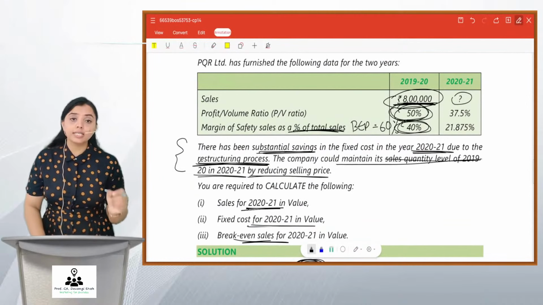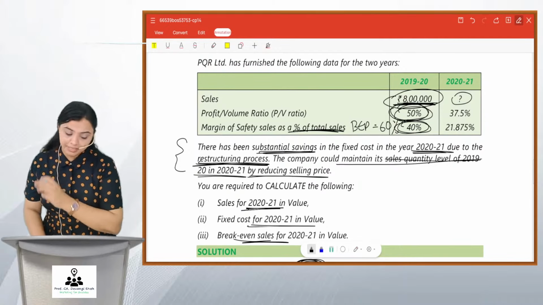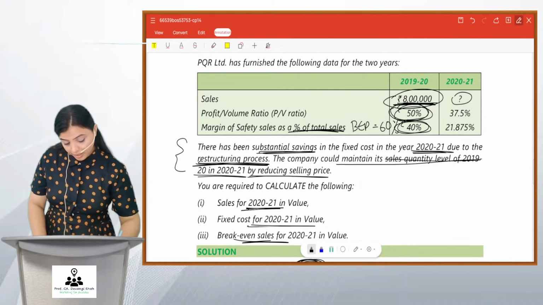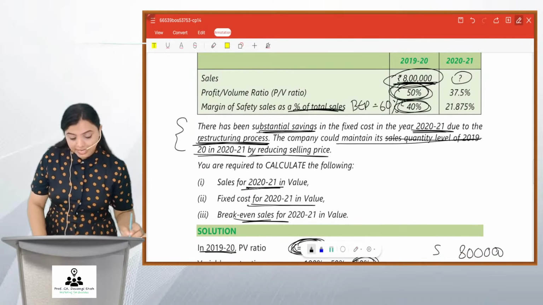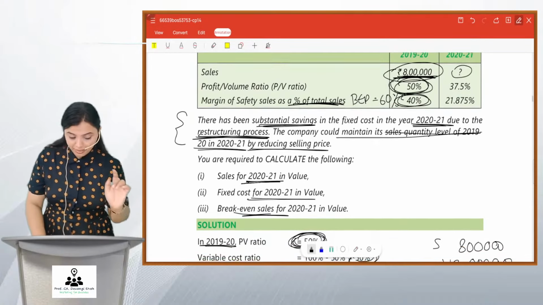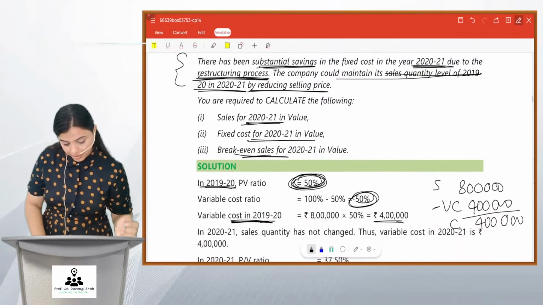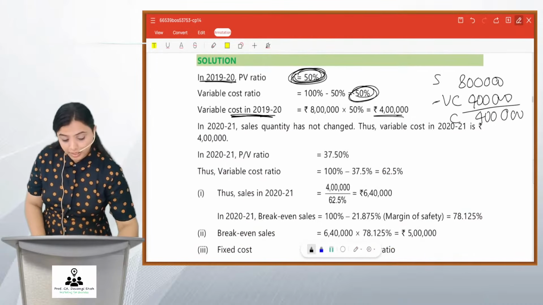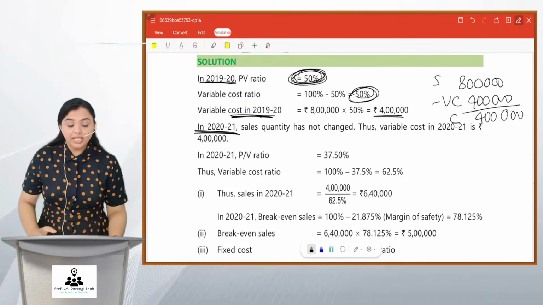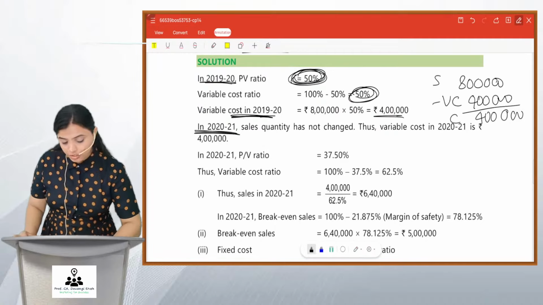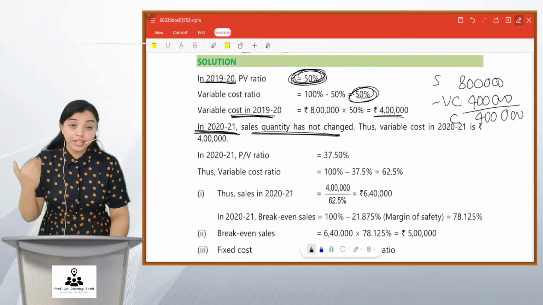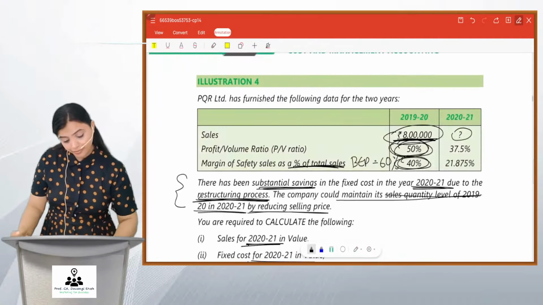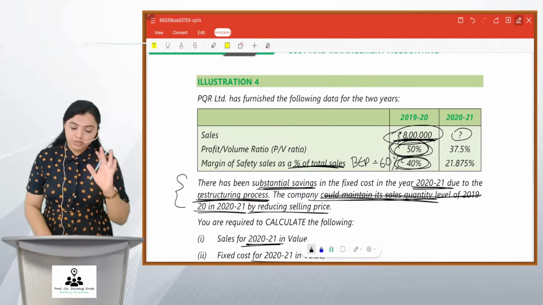PV ratio is 37.5% and margin of safety is 21.875%. Okay. Calculate the sales, fixed cost and BEP. 3 things are asked. So how will you do it? In the year 2021, sales quantity has not changed. Who said this? It's already given in the question. See here. The company could maintain its sales quantity, the same sales quantity.